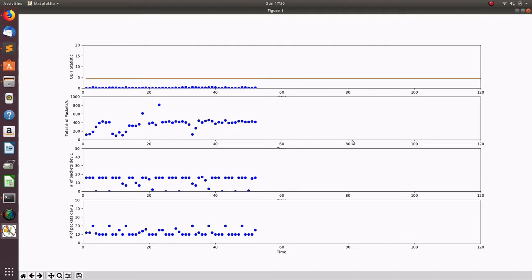As we can see from the first graph, the Audit statistic is still well below the threshold value, giving zero false alarms. We begin our attack at time t equal to 80 seconds.